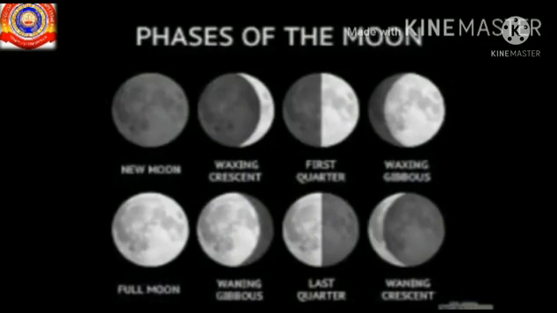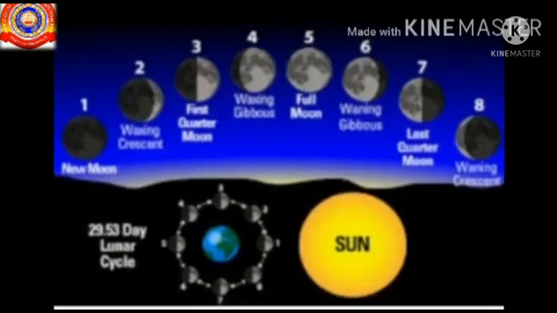Students, do you think about the reason behind the different phases of the moon? We know that the moon is the satellite of the earth. The moon revolves around the earth over the course of about 1 month, that is 28 or 29 days. The moon's phases are caused by the changing angles of the Earth's surface and the reflected sunlight.